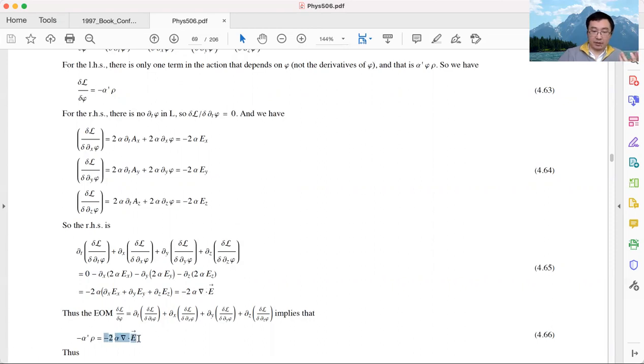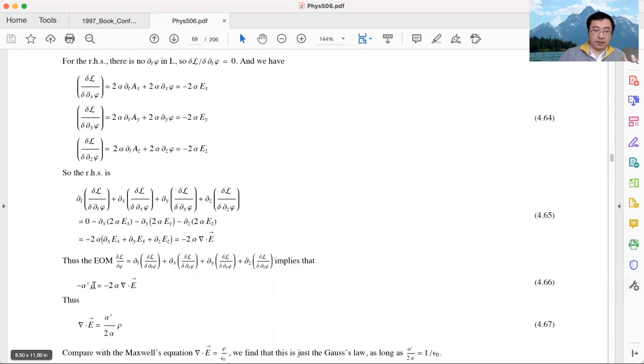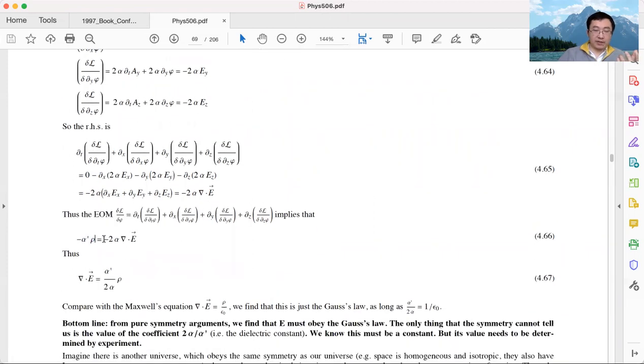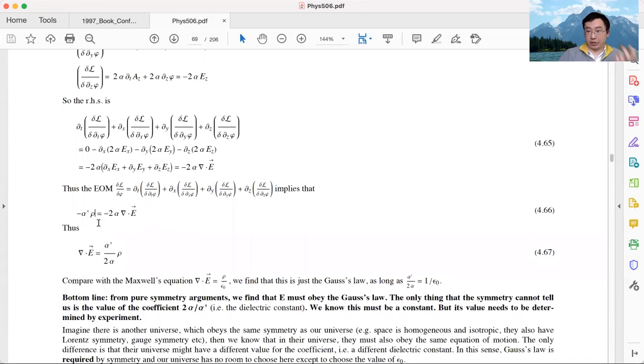The right-hand side is minus 2 alpha divergence of E. The left-hand side we already figured out. It's minus alpha prime times charge density rho. Okay. And we write down the left side equals right-hand side. This is our equation of motion.